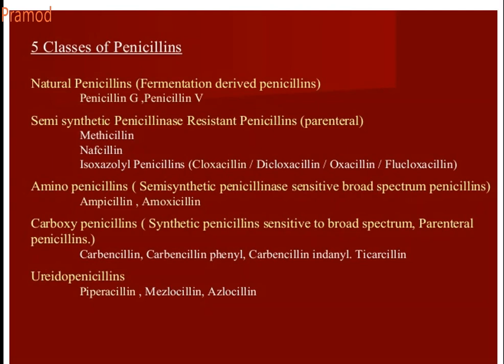Ureidopenicillin derivatives are like piperacillin, mezlocillin, and azlocillin. So these are some of the classifications of the drug according to the chemical groups which are present in the penicillin. Ureidopenicillin means it contains a urea group. Carboxypenicillin means it contains a carboxyl group. Aminopenicillin means it contains an amino group. And semi-synthetic penicillin means like methicillin, that has an isoxazole group, like naphthalene groups and all. So they are penicillinase resistant penicillins, so they are effective against beta lactamase also. So these are the 5 classes of penicillins.